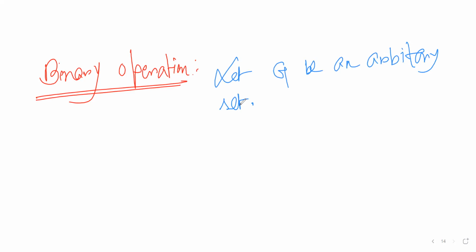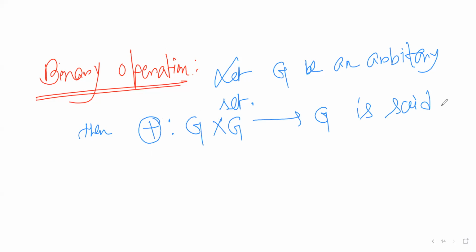Suppose this operation, circle plus, from G cross G to G, is said to be a binary operation